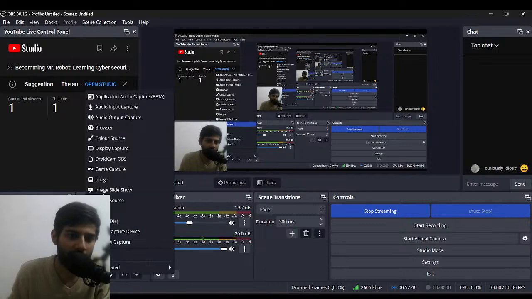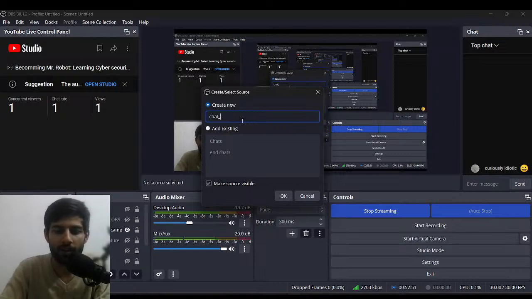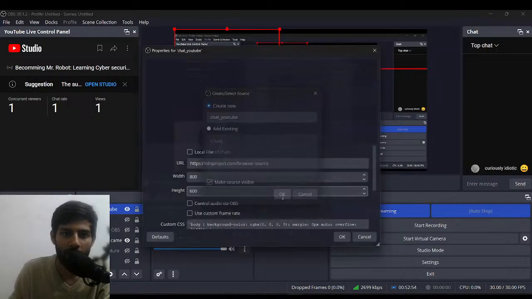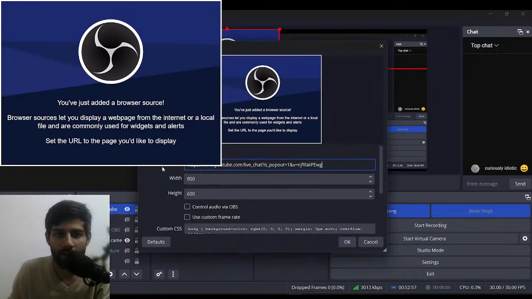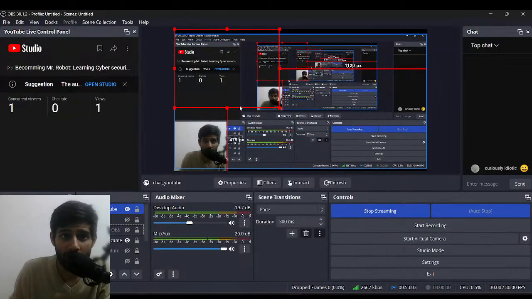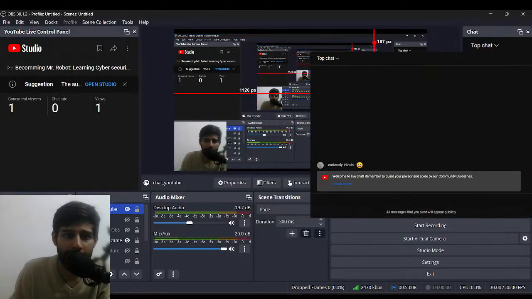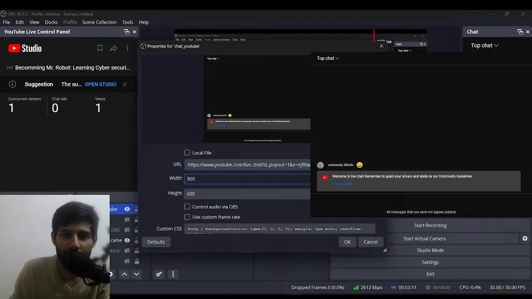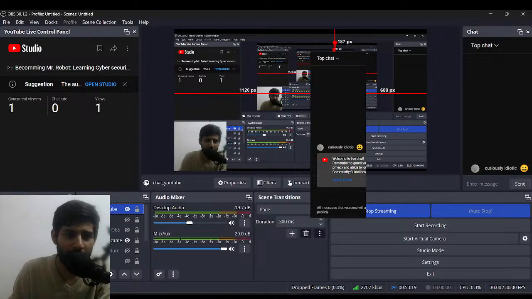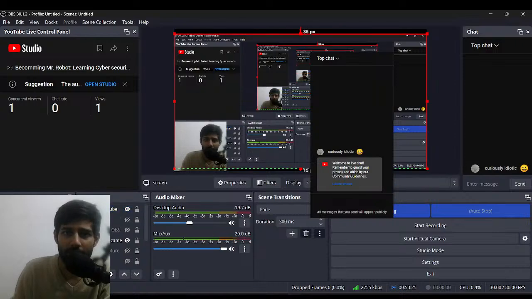I want to add another browser chat, YouTube. Okay, and instead of this I'm going to give it this. Okay, this looks ugly. Change its width though. I'm going to go with 200, I believe. Will that be fine? Too small. 300. That's good.